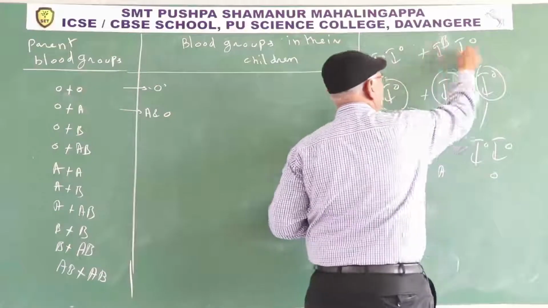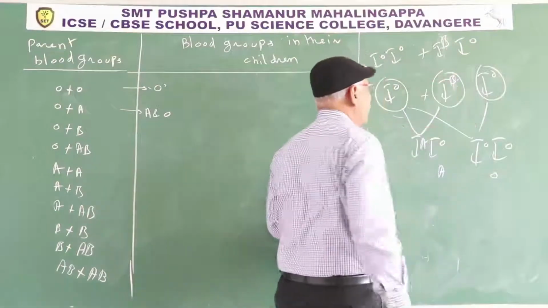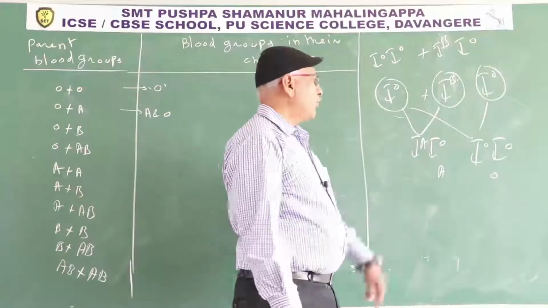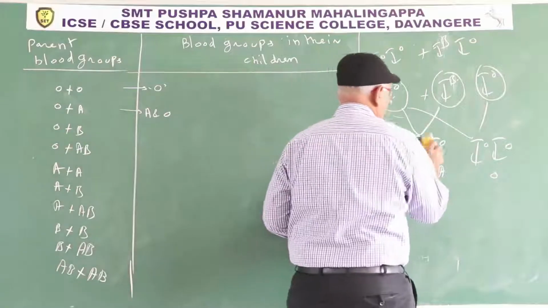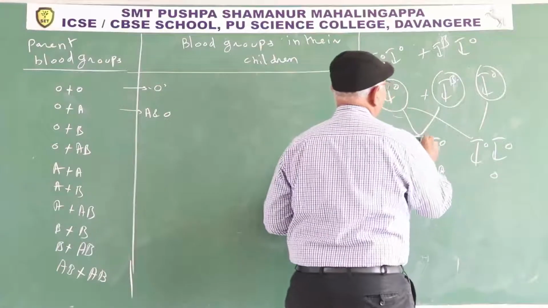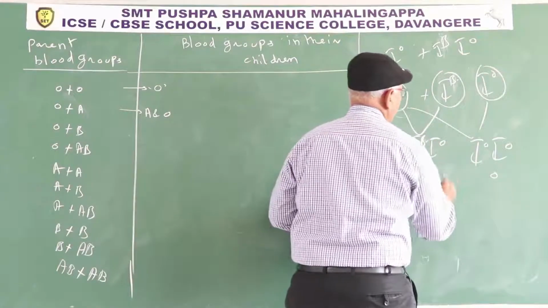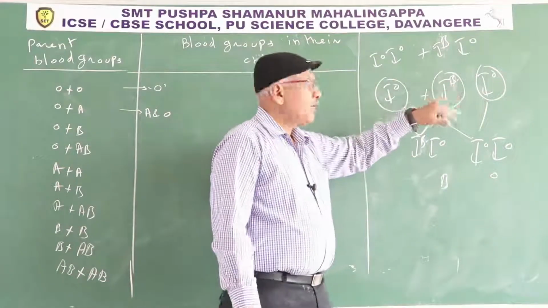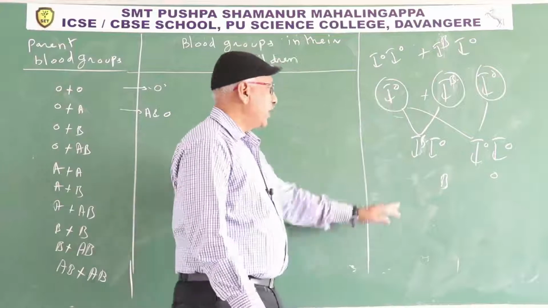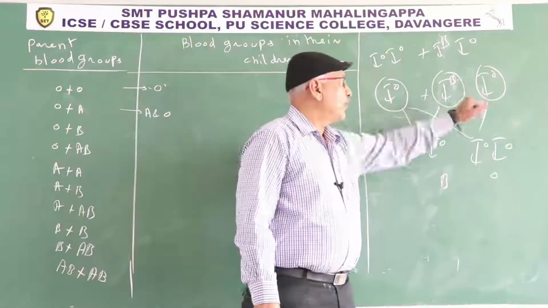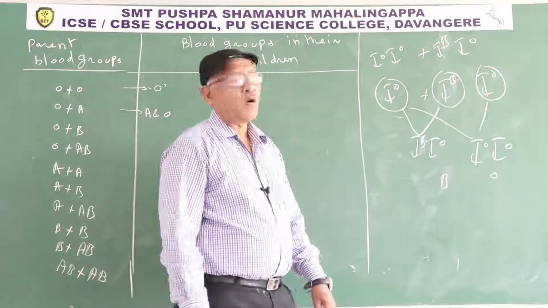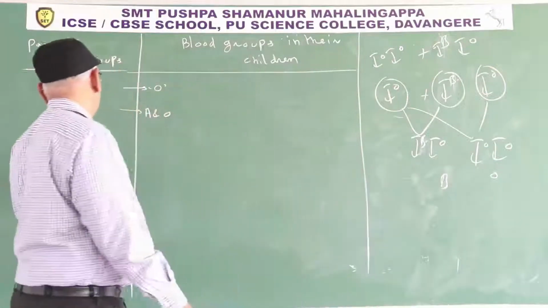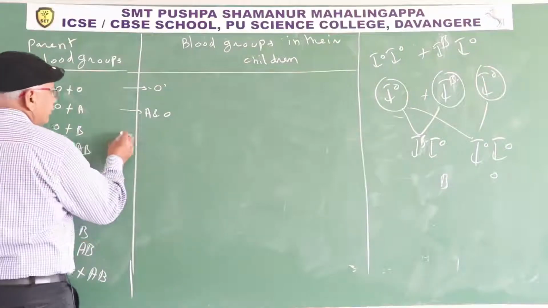One parent is O, another parent is B. From the parent having B blood group, two types of gametes, and from O, one type. At the time, B and O. If the gamete containing IB participates in fertilization, B blood group. If the gamete containing IO participates in fertilization, O blood group. So, B and O.